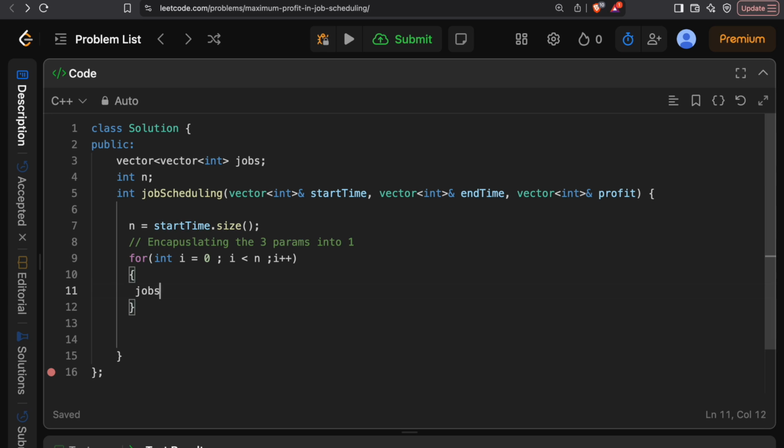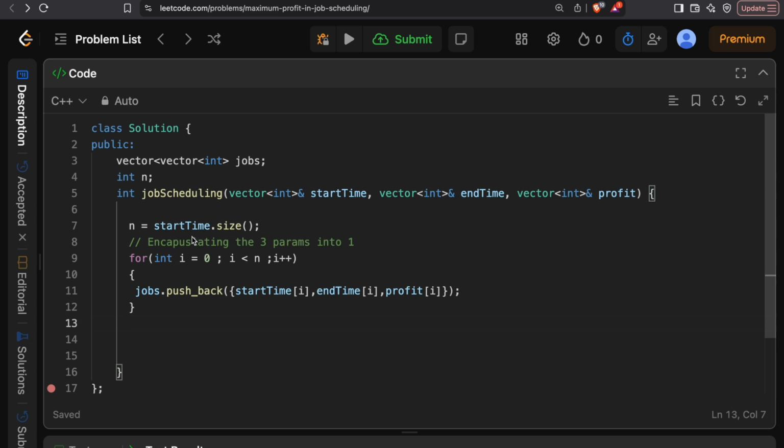So I'm inserting here, jobs dot push_back, and since it's an array, I need to use the curly braces, and it's start time i, and end time i, and then we've got the profit of i. So that is done.